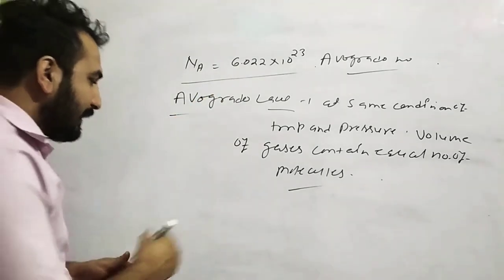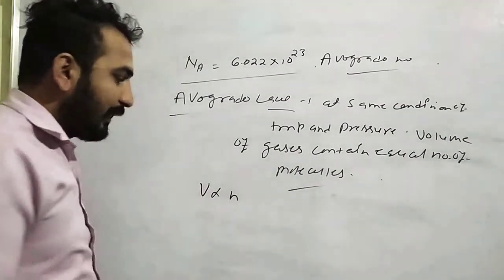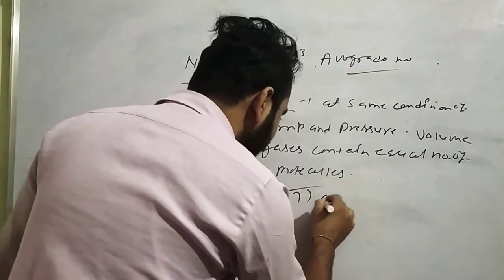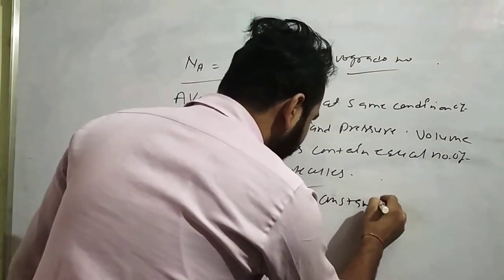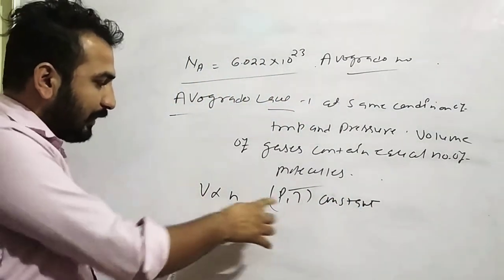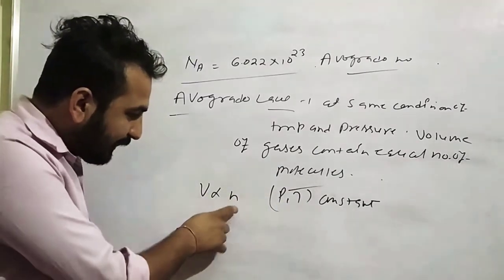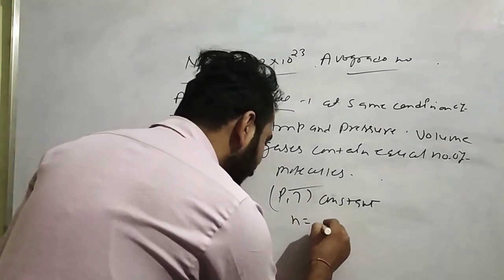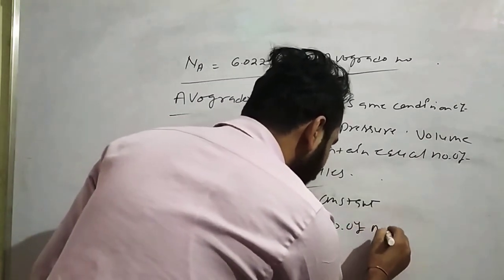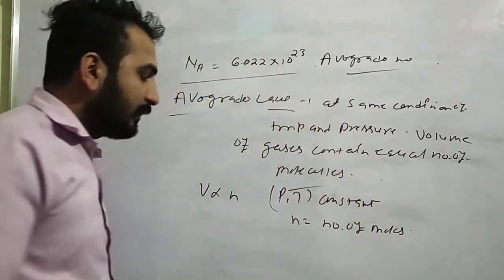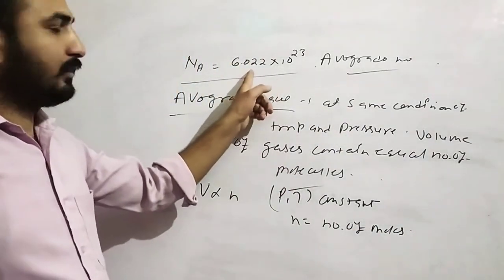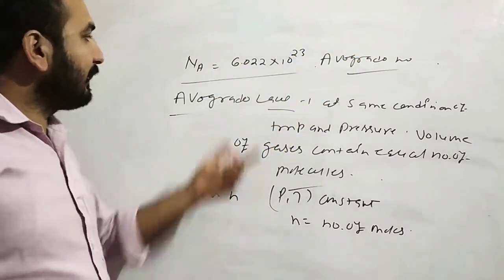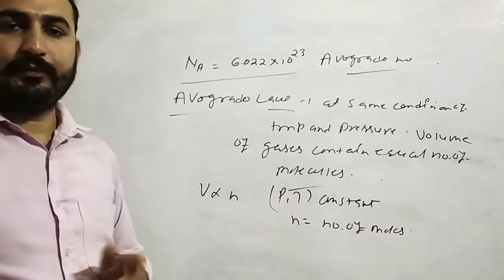So you can say that the volume is directly proportional to small n when P and T are constant. P and T are constant, that means pressure and temperature. And n is the number of moles. 1 mole equals the Avogadro number, that means 6.022 × 10^23.